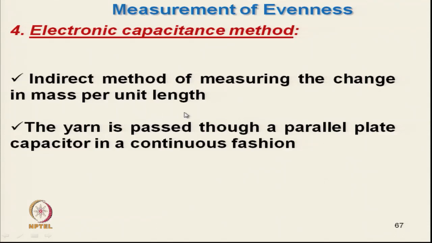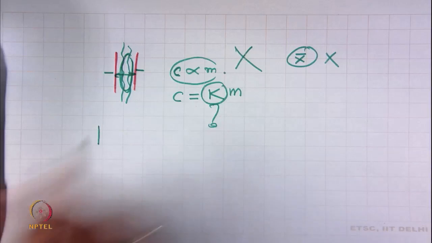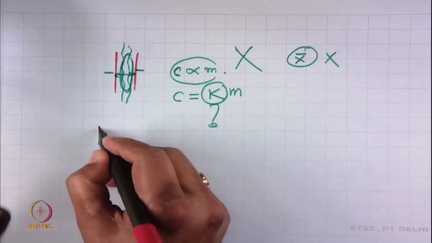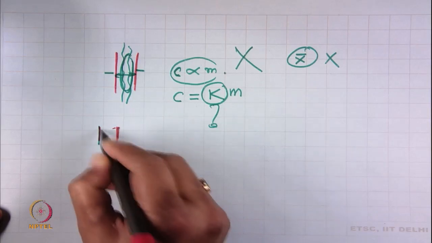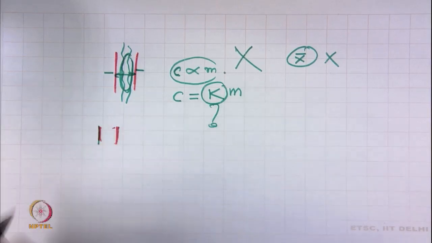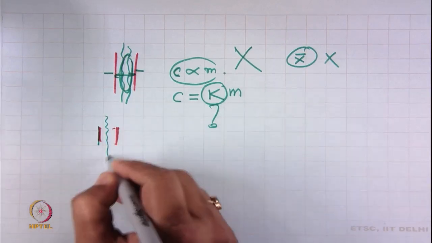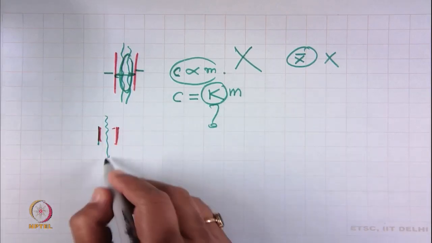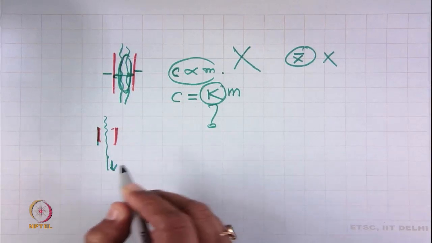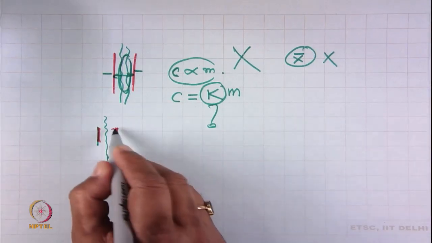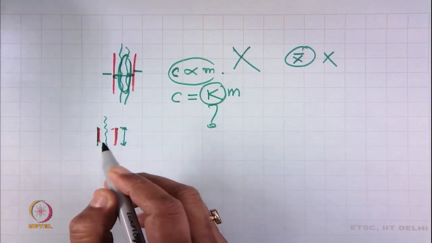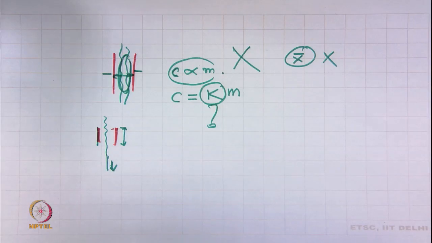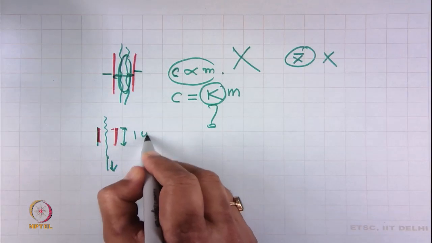So, what is the unit length? This is the capacitor plate, through which our material, yarn or roving, is passing, and this is the length of the capacitor plate. In a normal evenness tester it is typically 1 centimeter.